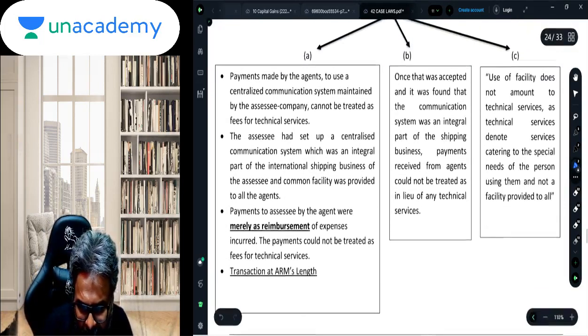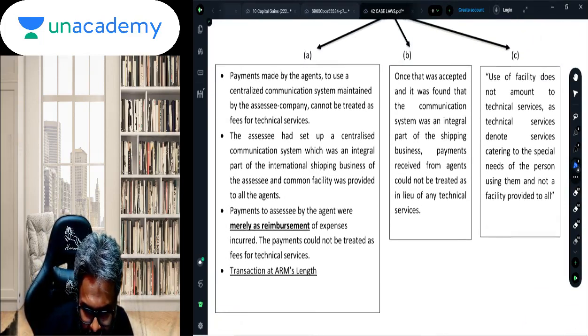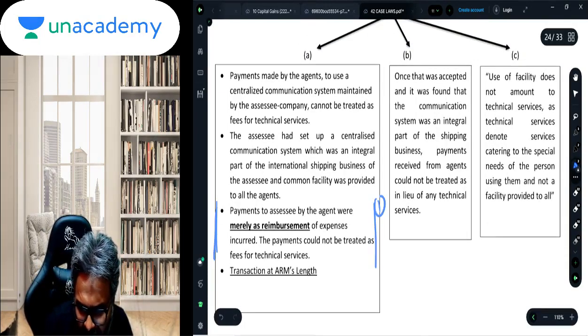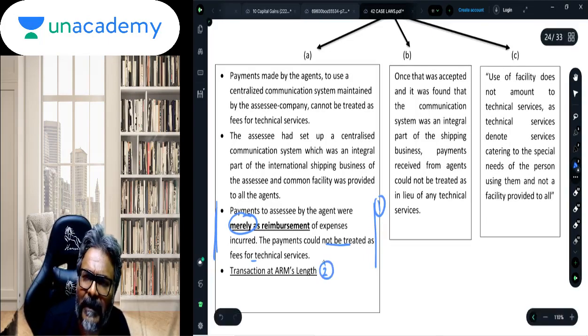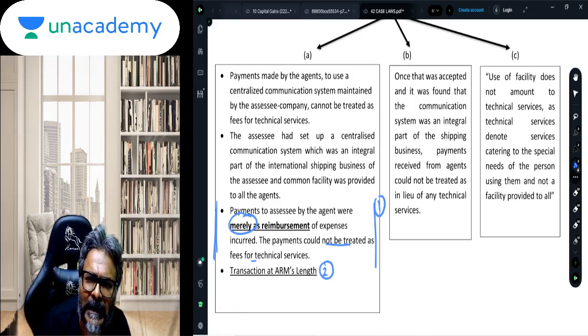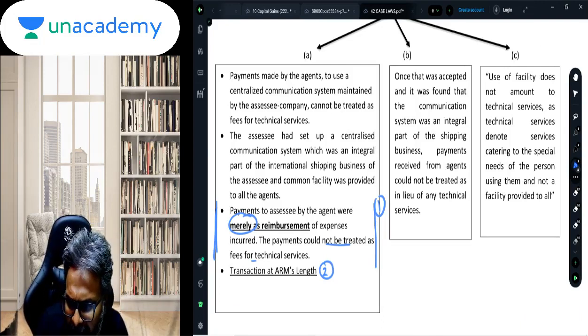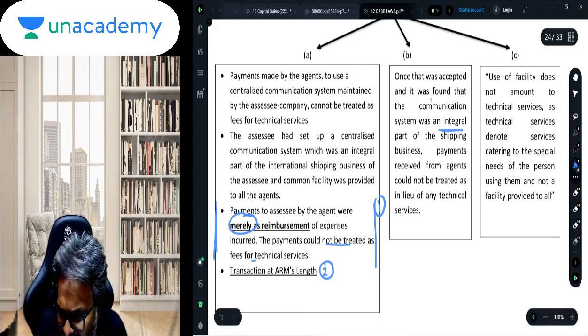So students, what will you write in this context? Point number one, which you will write: reimbursement of expenses. The payment could not be treated as fees for technical service. It was merely a reimbursement of an expenditure. Secondly, you can also write that the payment was made by the agent at arm's length, meaning only the cost reimbursement was taken without any element of profit, and this system software was an integral part of the shipping business.